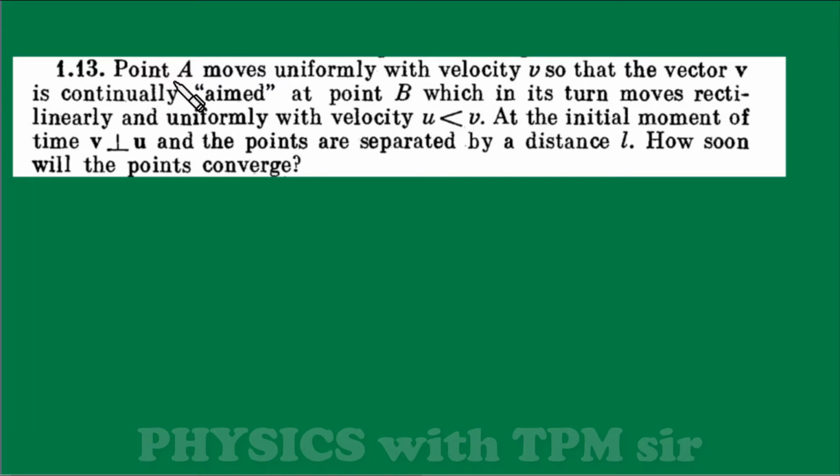A point A moves uniformly with a velocity v so that the vector v is continuously aimed at point B. Okay, there is one point B and there is point A. Point A is moving uniformly with velocity v and its velocity vector is always directed towards point B. And point B, which in turn moves rectilinearly, meaning on a straight line, and uniformly with velocity u, meaning this point B is moving on a straight line with speed u.